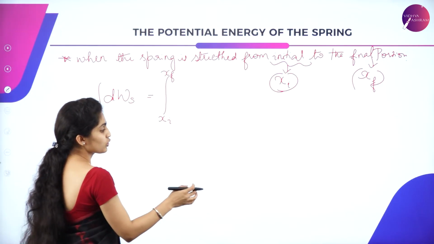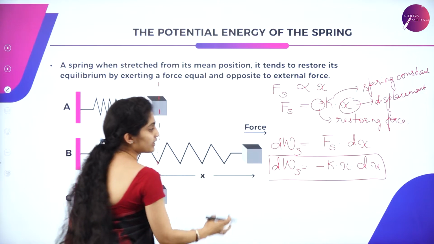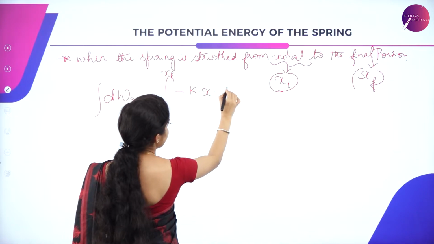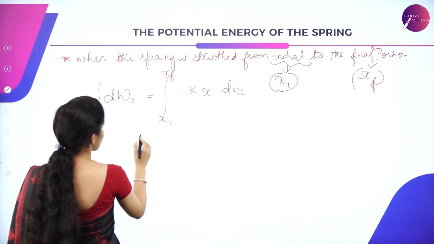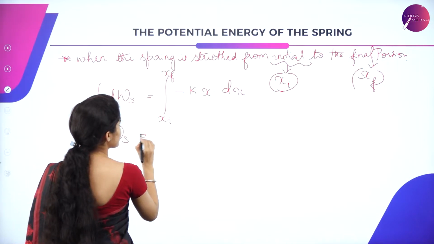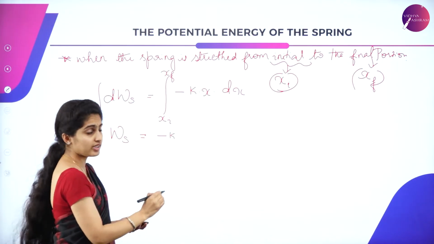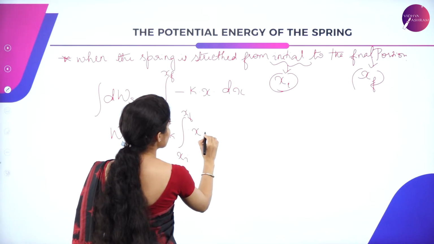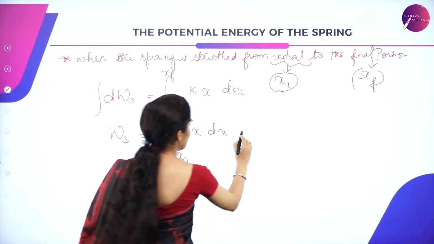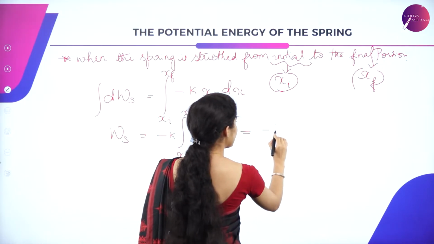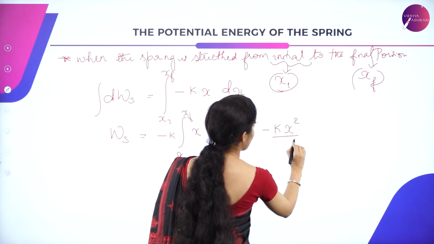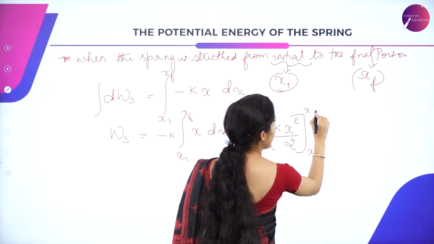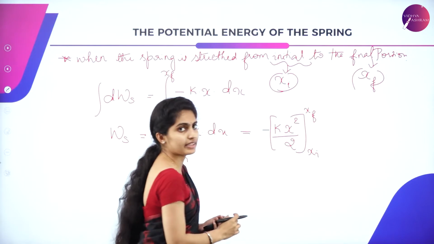of the work done. So substitute, that is -kx dx. So you have Ws equal to -k, because it's a constant, times the integral from xi to xf of x dx, which can be written as -k x squared by 2, evaluated between xi and xf.